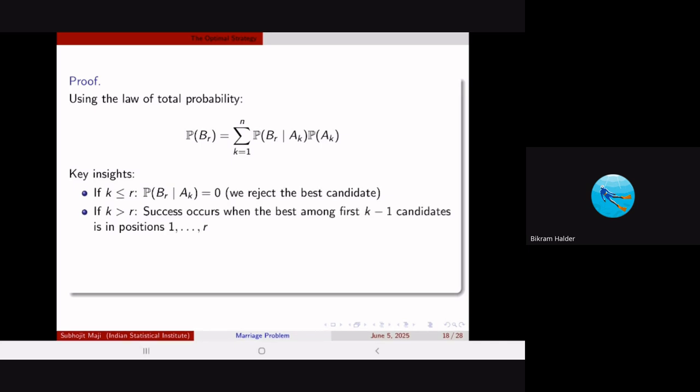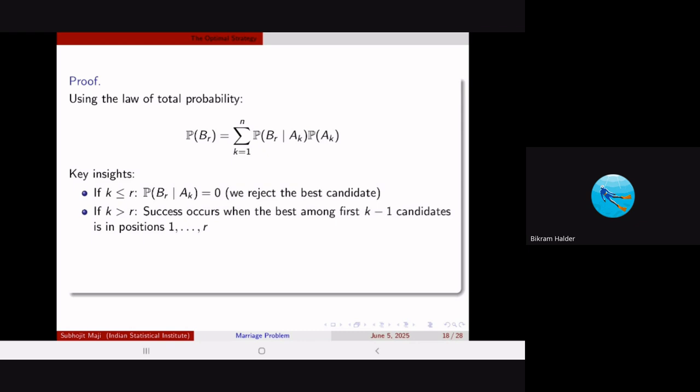Now if k is greater than R, the success occurs if the best among the first k minus 1 candidates is in positions 1 to R. Why is it so? Think about it: if there is any other candidate between R plus 1 and k minus 1 who is better than the best among 1 to R, she must have selected that candidate first, right? So there is no probability that she would go to the kth candidate. That becomes zero.